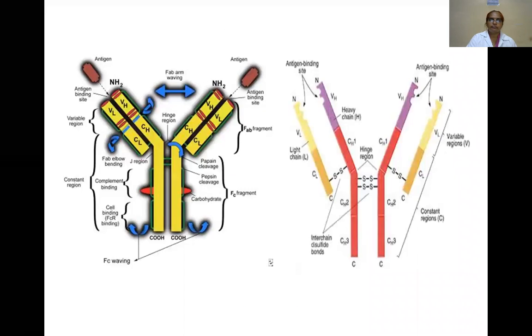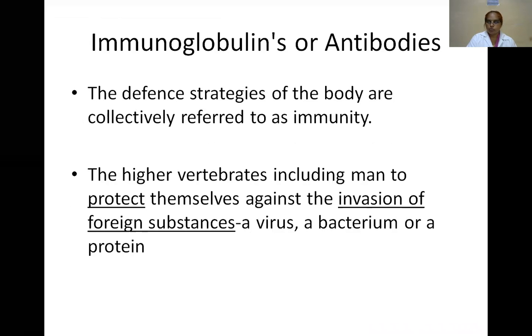See once again. Immunoglobulins, antibodies, or gamma globulins, all are the same. If the question is to write about the antibodies, gamma globulins, or immunoglobulins, you should write about the structure, types, functions, and abnormalities of the immunoglobulins. In the abnormalities, you should write about multiple myeloma and also the Bradshaw test for the light chains of immunoglobulins, that is Bence Jones proteins. So estimation of Bence Jones proteins in urine is by the Bradshaw test, the classical heat test, and also